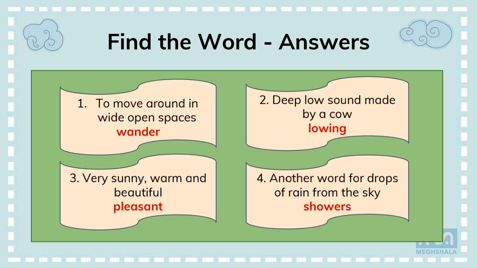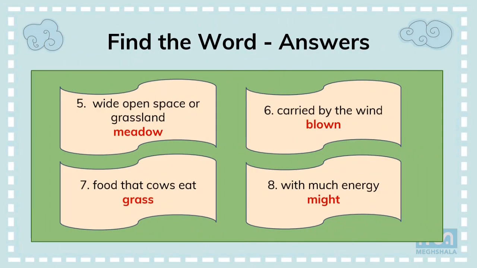Next, another word for drops of rain from the sky is showers. Next one, meadow, which means wide open space or grassland. And sixth one, blown, carried by the wind. And food that cows eat is grass. As you know, cows eat grass. And might means with much energy.